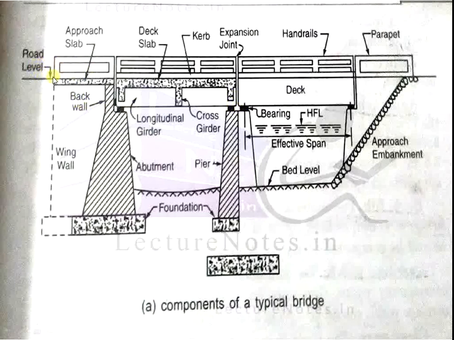This is the road level, the approach slab, the RCC slab, and the deck slab. Next is the curb. Next, expansion joint, handrails, and the parapet for safety. These are all the basic components of a typical bridge. This diagram is very important for the exam. I request students to please draw this diagram in your notebook.